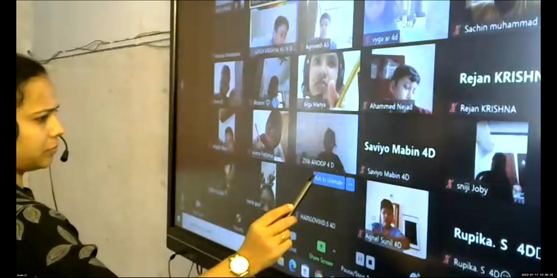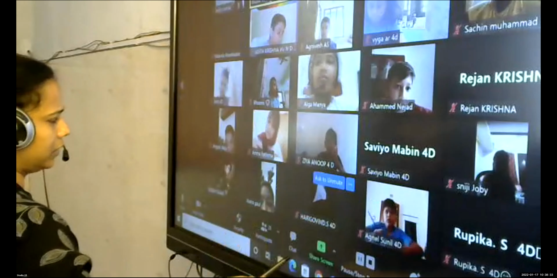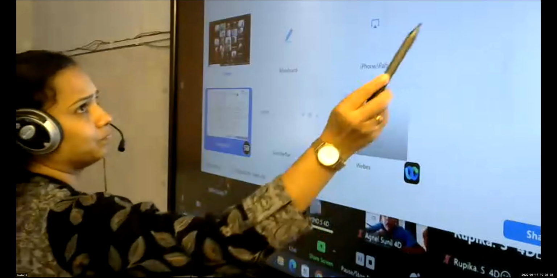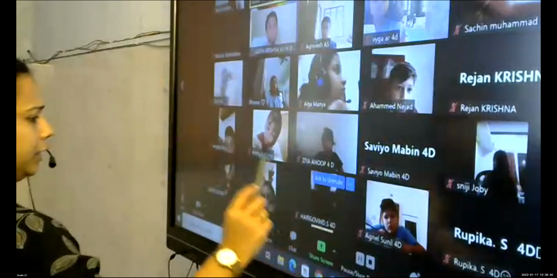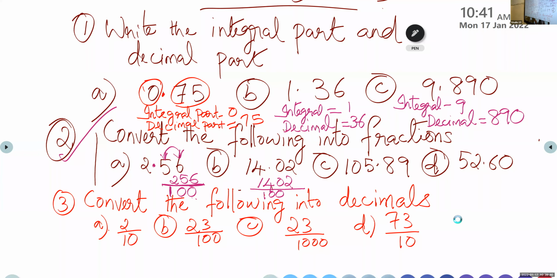1402 divided by 100. Zia, please mute because there is a disturbance from Zia, Hari Govind also. Please take out your rough book and start writing. Hari Govind, please mute. A revision question. Okay. Now 1402 divided by 100. So how to read that number, children?